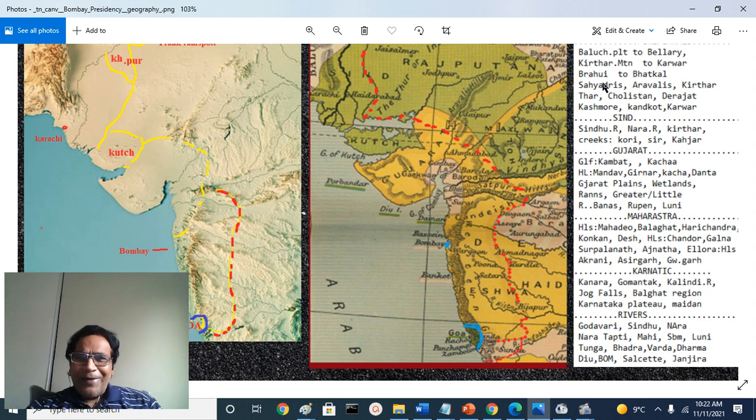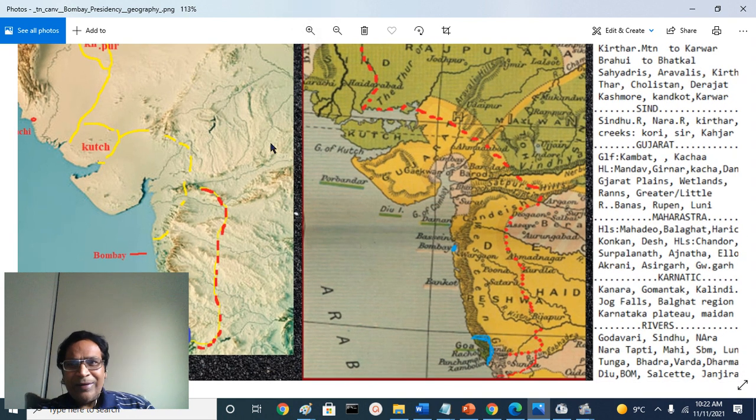And interestingly, because it's a very big presidency, the northern Gujarati speaking districts are part of Bombay Presidency. Let me enhance a little bit, you'll have better resolution. Aravalli Mountains also reside in the northern part. Remember, when you talk Bombay Presidency, it's not just British-controlled districts, 24, 5 divisions.